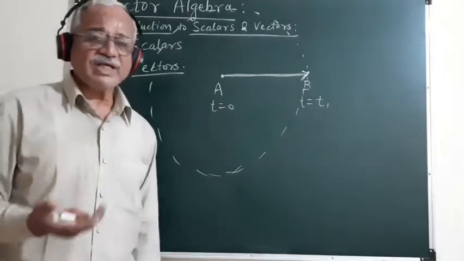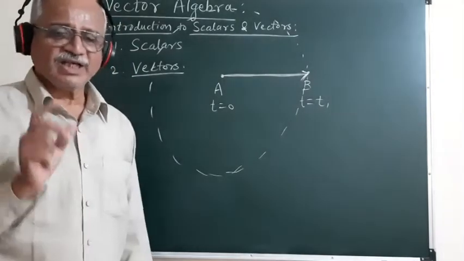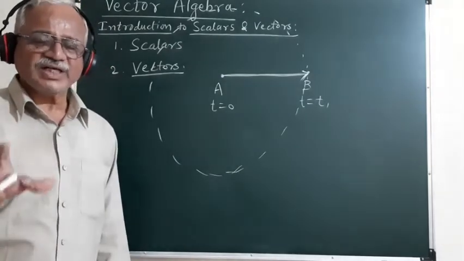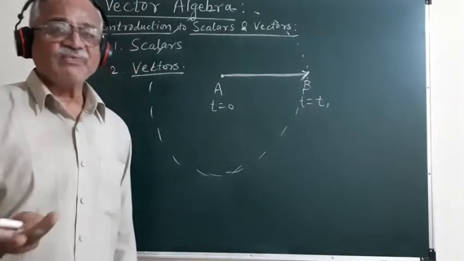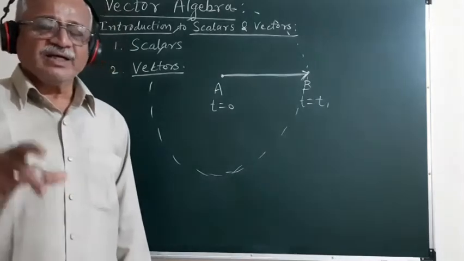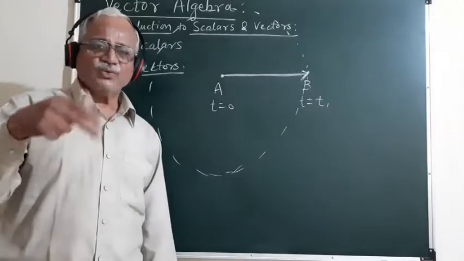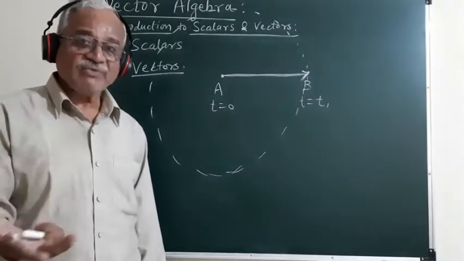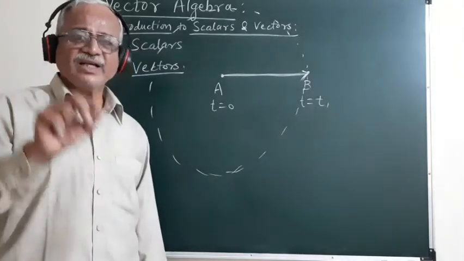So we are going to revise this dot product and cross product of two vectors in brief, and then the most important point that we are going to study in this chapter is how to take the multiplication of three vectors. Just like we have seen, the result of multiplication of two vectors results in a scalar quantity. Similarly, if the result of multiplication of three vectors results in a scalar quantity, it is called the scalar triple product.